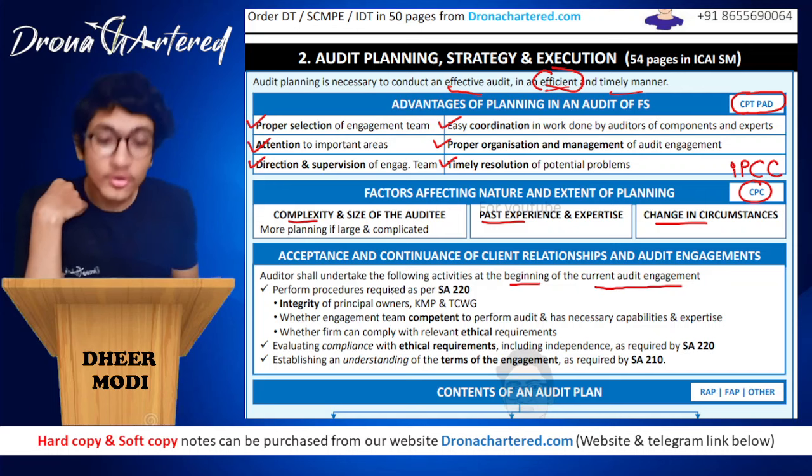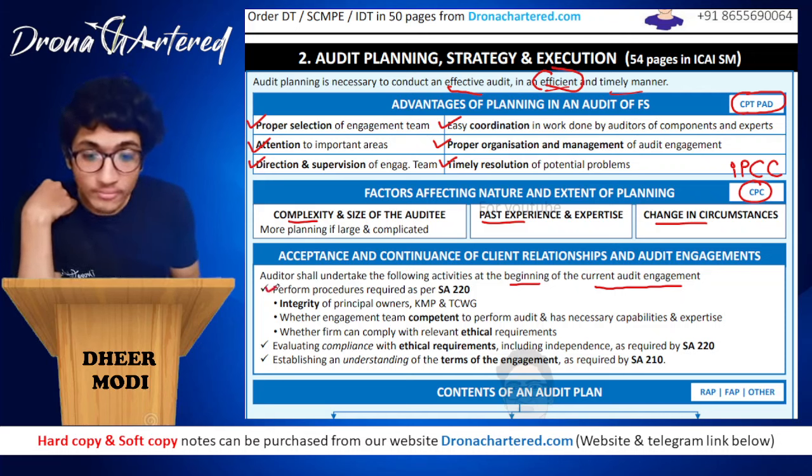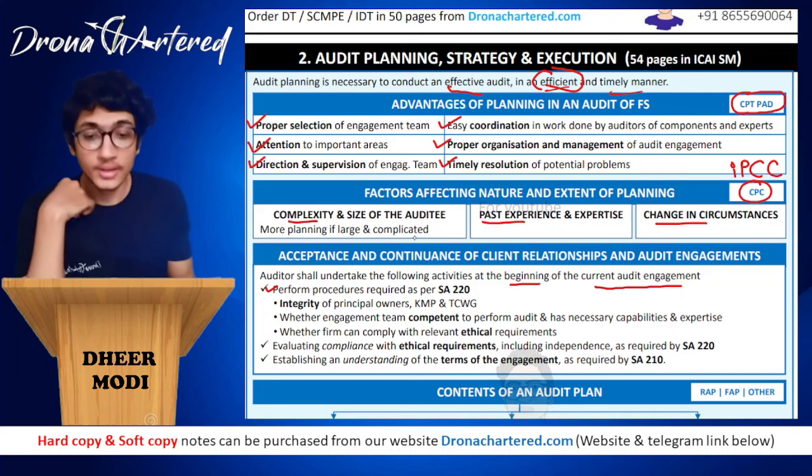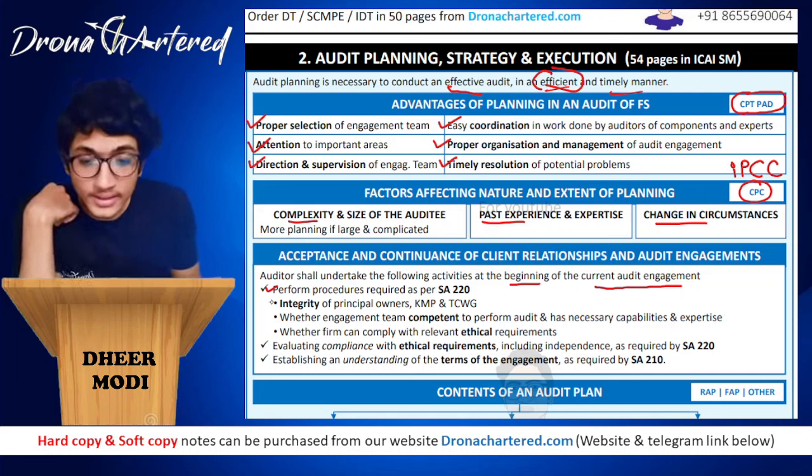First, you have to perform procedures which are required as per your SA 220. Now, which are these procedures? You have to check integrity of principal owners, KMP and your TCWG, that is your key managerial personnel and those charged with governance. You have to check their integrity.